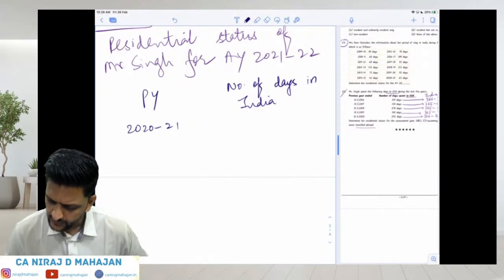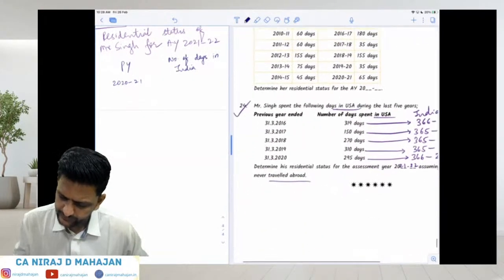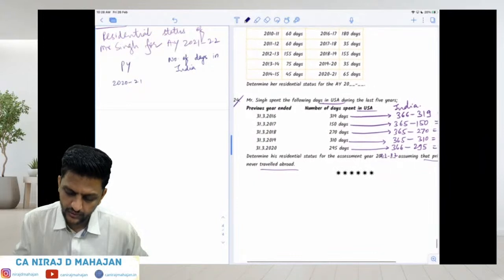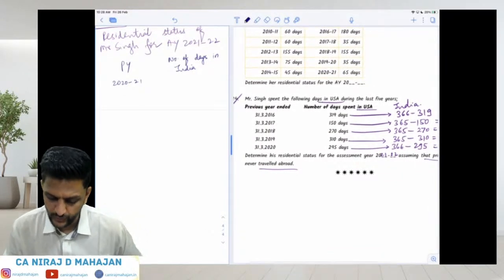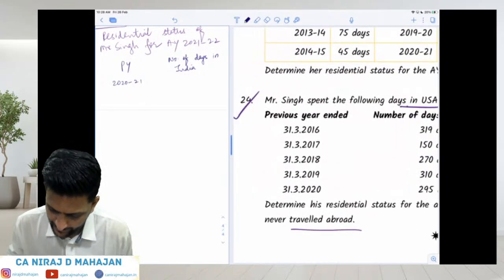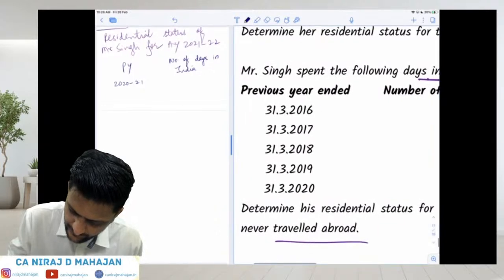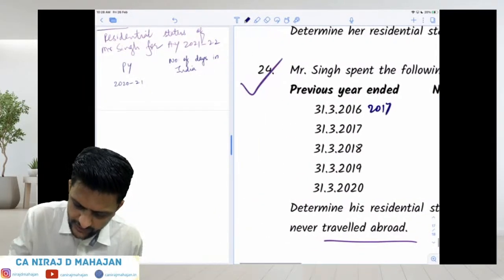Let's correct. It should have been like this. One year we had to add up over here. So I'll make changes.